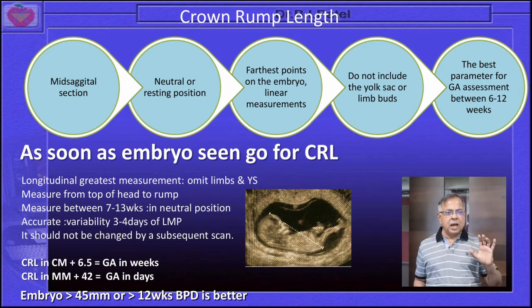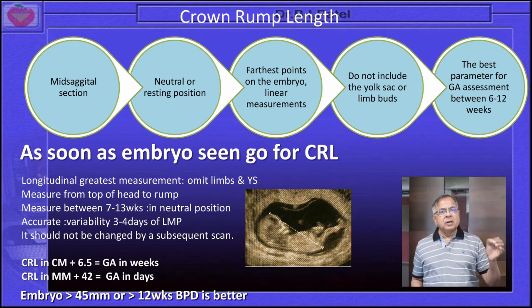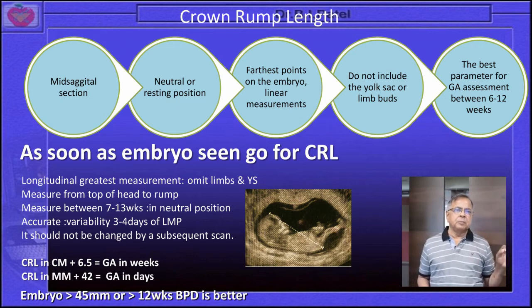There should not be hyperflexion or hyperextension of the neck. Accuracy variability will be 3 to 4 days of LMP. So the accuracy of assessing the gestational age will be best during the early stage. And we should not change this corrected date when we have assessed it in early pregnancy, in the later condition of the pregnancy.